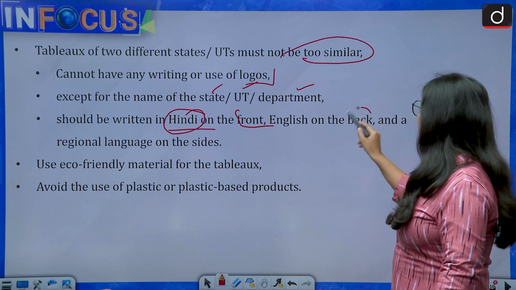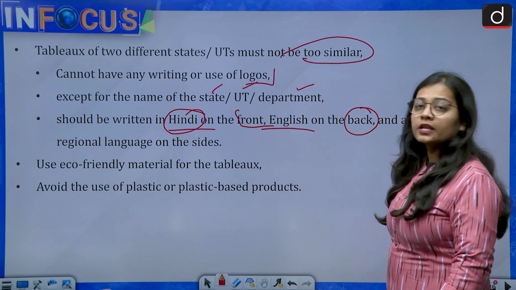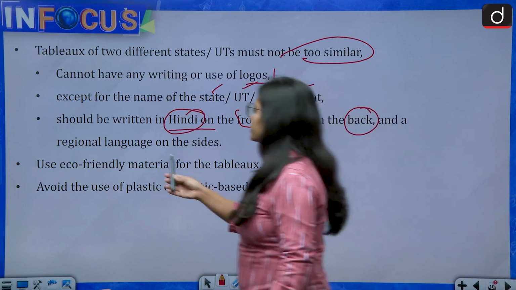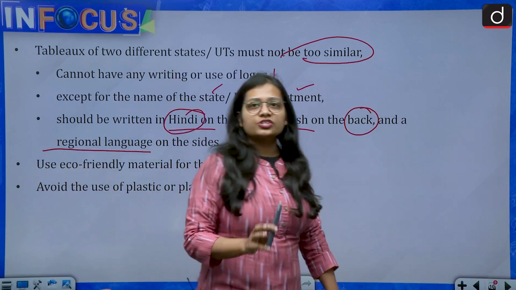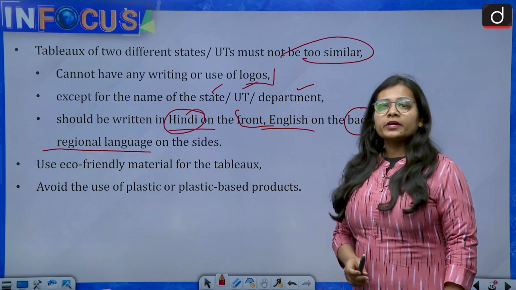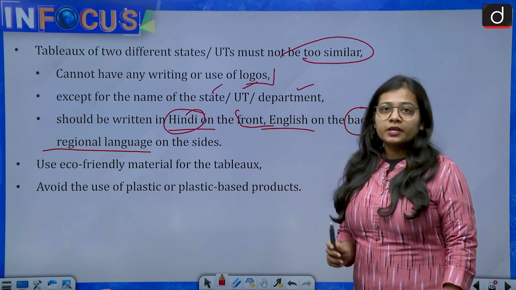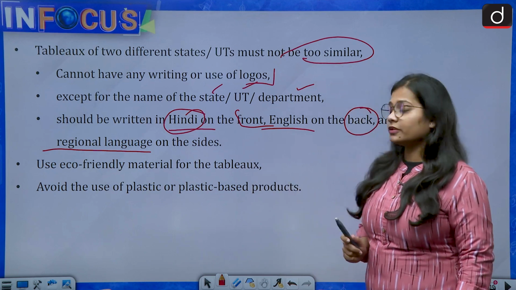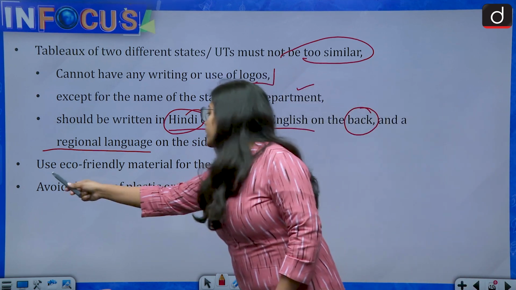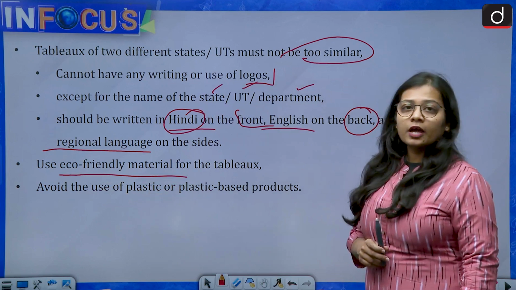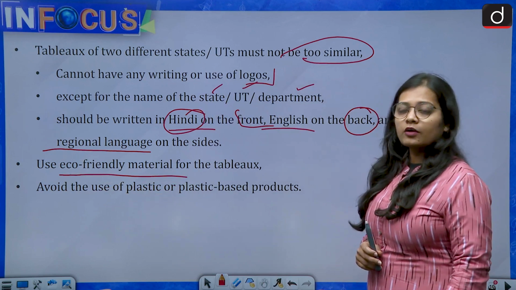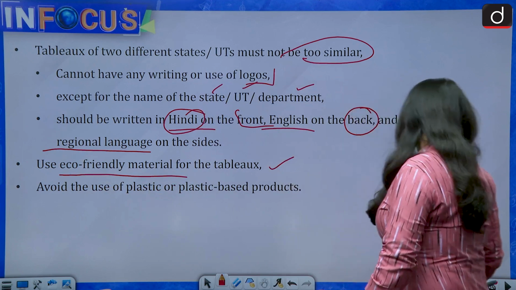On the back side, it is written in English, and on the sides of the tableau, it is written in their own regional language. So whenever you see the Republic Day Parade, you can identify these things. Then they are also asked to use eco-friendly material for the tableaus, and the use of plastics should be avoided.